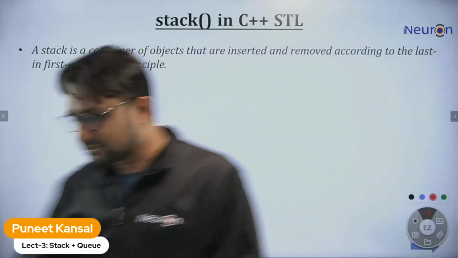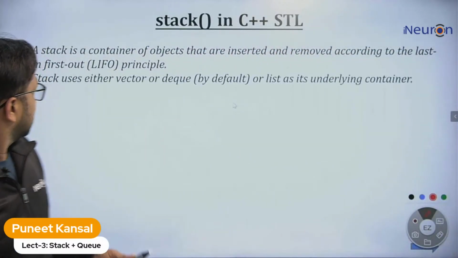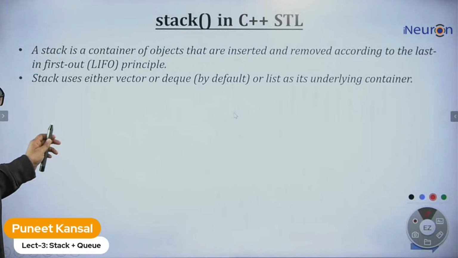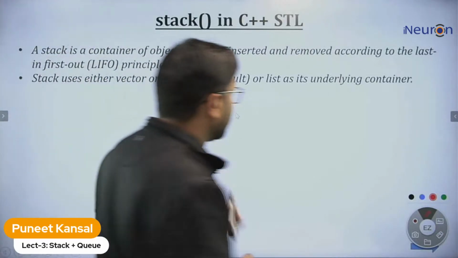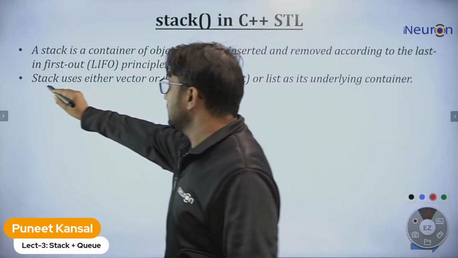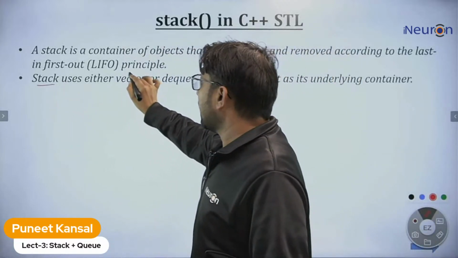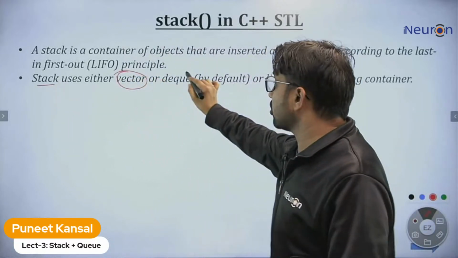So let's check out some other important things about stack. This is important. Stack uses either vectors or DQ.